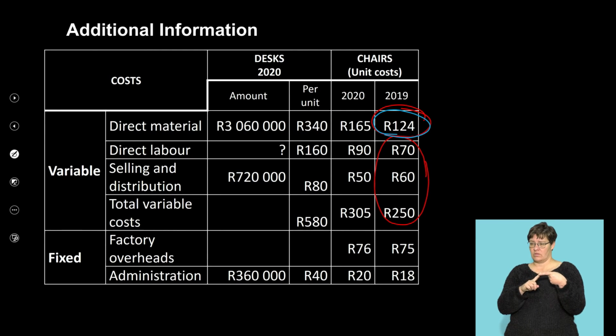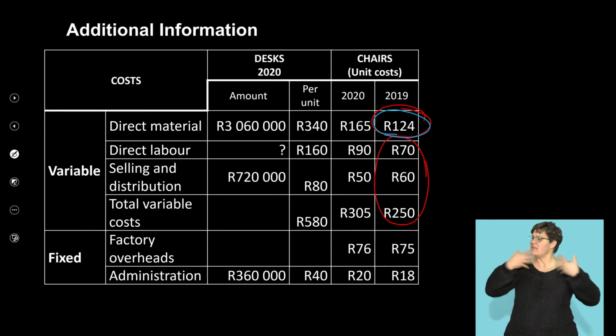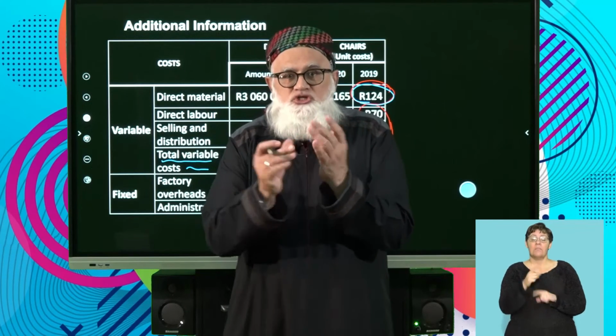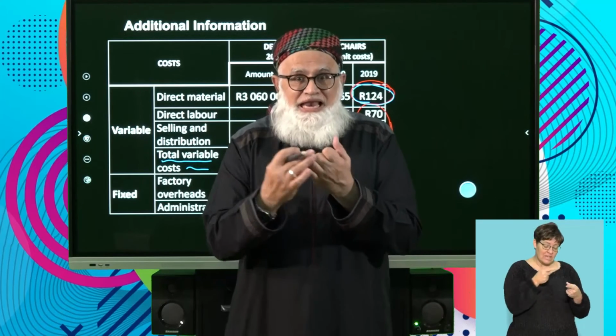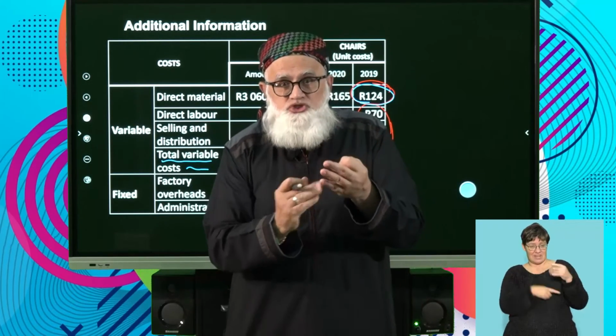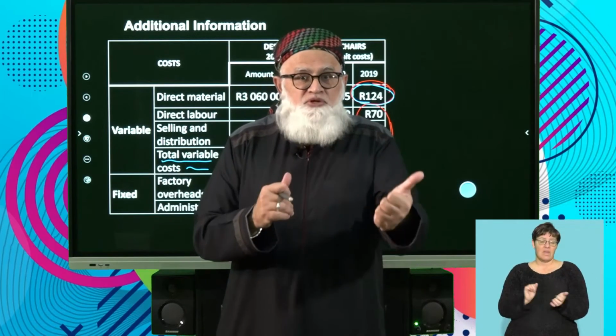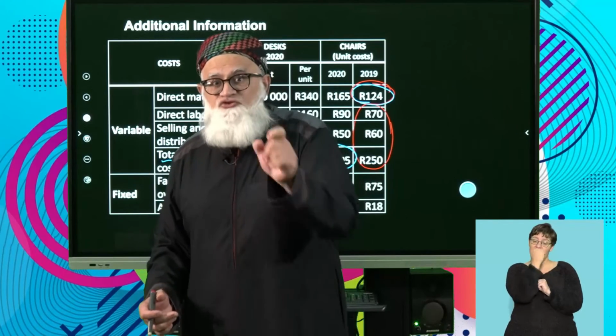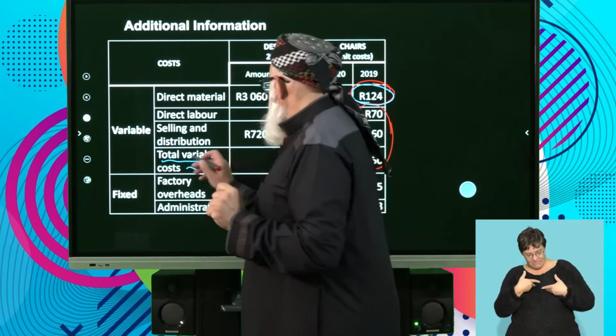Selling and distribution. Oh, but it's given to us. We don't have to calculate it. Sorry, here it is, guys. It's given to us. There it says total variable cost. I'm just saying, let's just identify this quickly. What are my variable costs? Material is variable, labor is variable, and selling and distribution are my variable costs. What are my fixed costs? Admin costs and factory overheads. But look, in this question, they gave you the total variable cost, so you can see it.